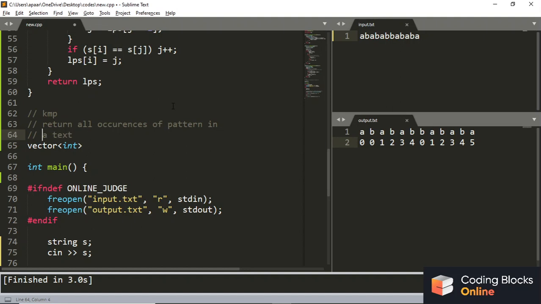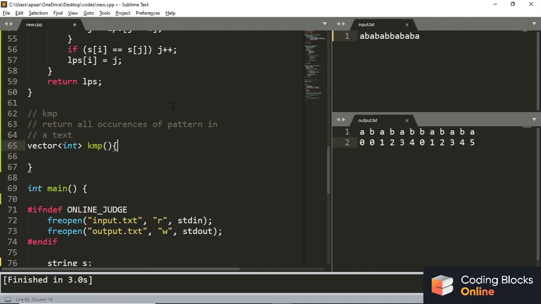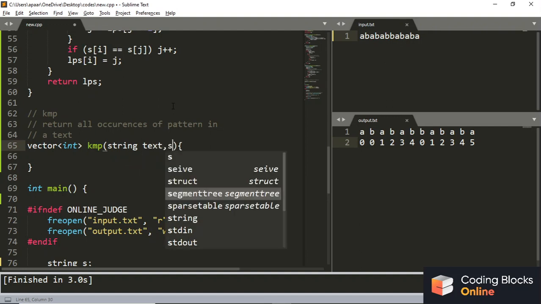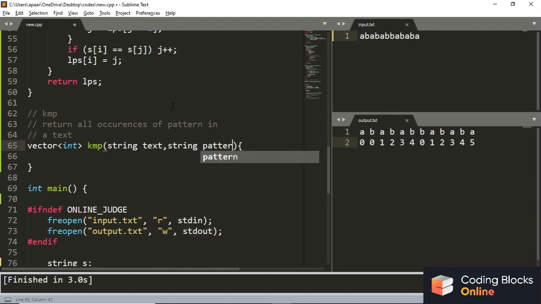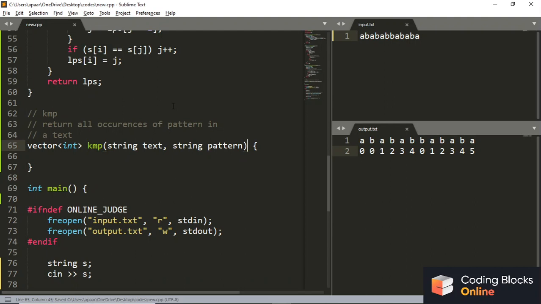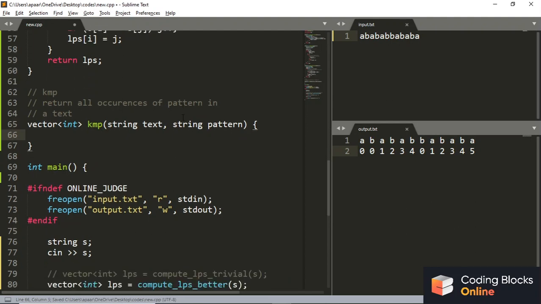So let's make a vector int in which all the occurrences will be stored, and let's write kmp. In this I will pass string text and string pattern. Find this pattern in this text and tell me all those places.